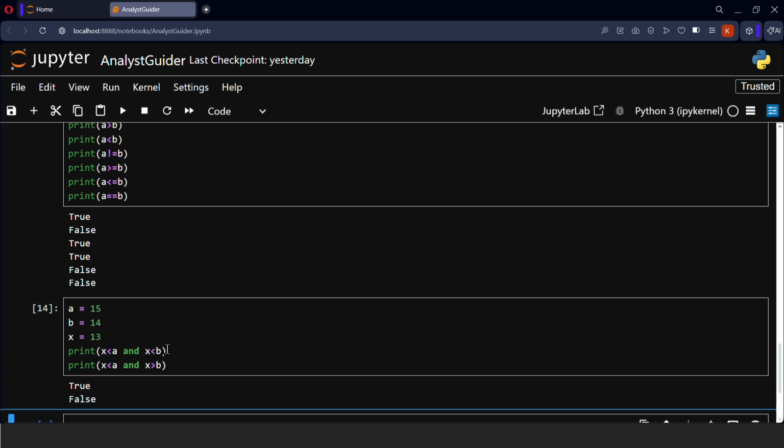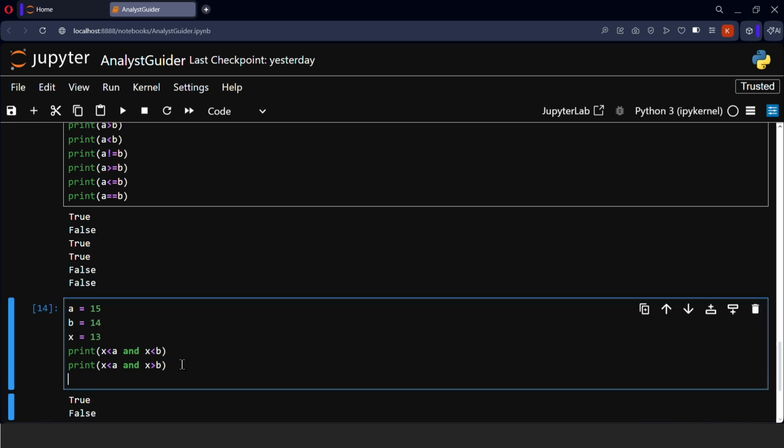Okay, now we'll go to the OR operation, where at least one operation should be true to get true. Okay, x is greater than a, and we have to type OR because we are doing the OR operation, so we need to type the OR keyword. x is less than b, the output will be true because it is not completely different from the AND operation. If both the statements are true, then it will return true. If one of the statements is true, then it will also return true.